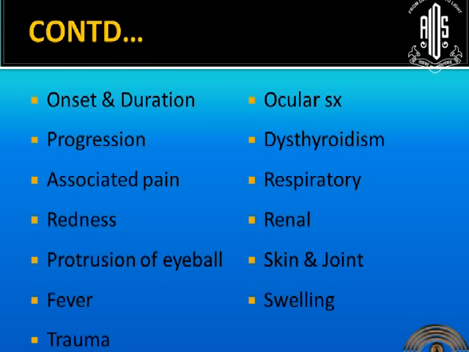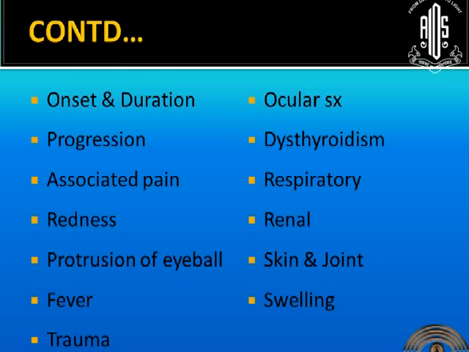And whether there is associated redness, protrusion of eyeball, any fever to rule out infections, any history of trauma to think about entrapments, and any ocular surgery, because even post-cataract surgery following an infiltration of the local anesthetic, we can have double vision due to the myotoxic effect or hematoma itself.